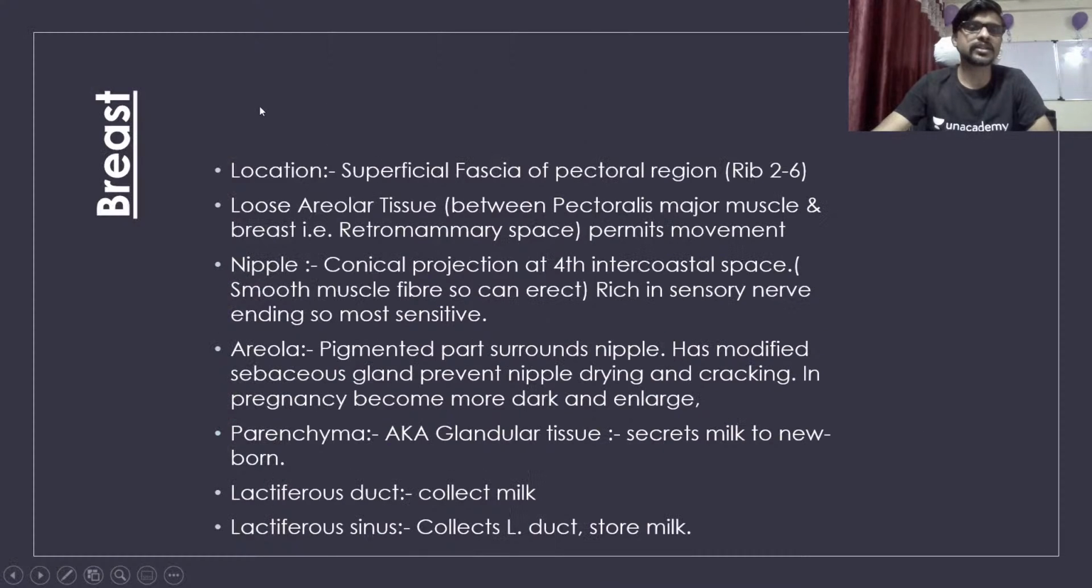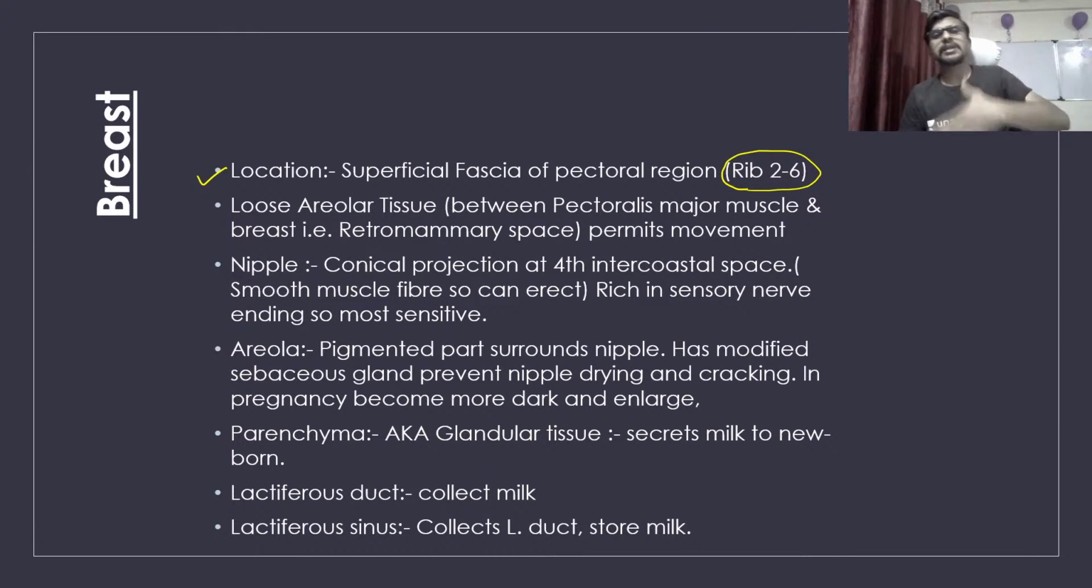Okay, so let's see the next one. If you see the location of the breast, it is rib 2 to rib 6. It is a superficial fascia of the pectoral region, means at the upper side of the pectoral region. The loose areolar tissue between the pectoralis major muscle and the breast is the retromammary space, which permits the movement of the breast. Okay, so the nipple is a conical projection at the fourth intercostal space.